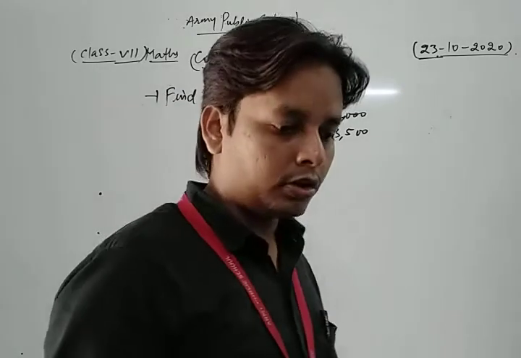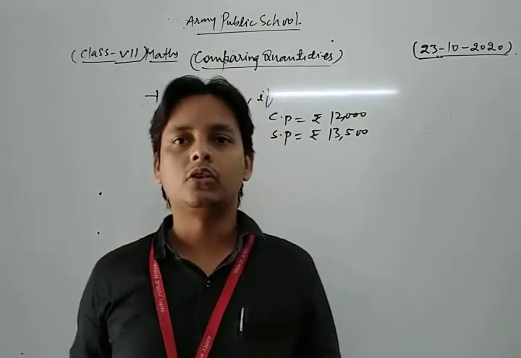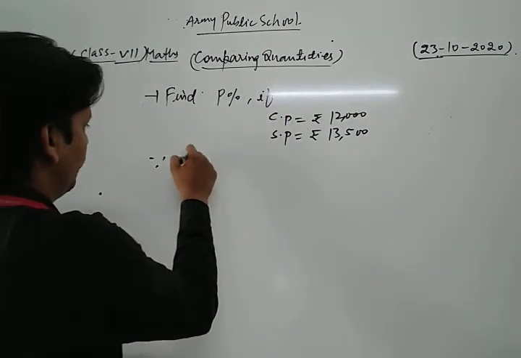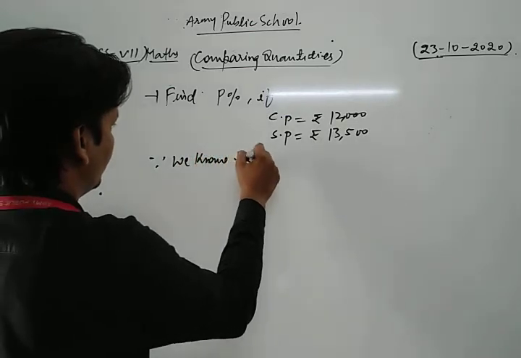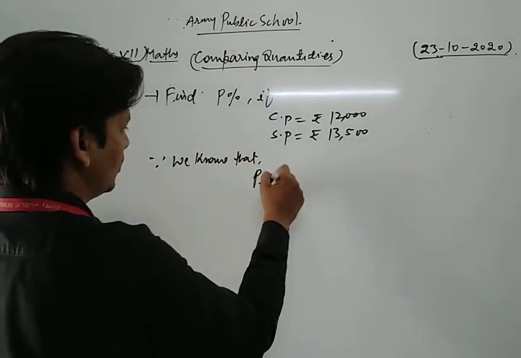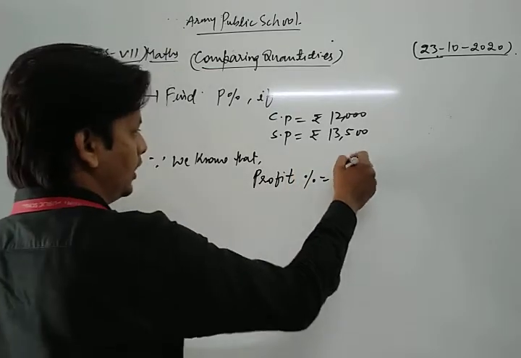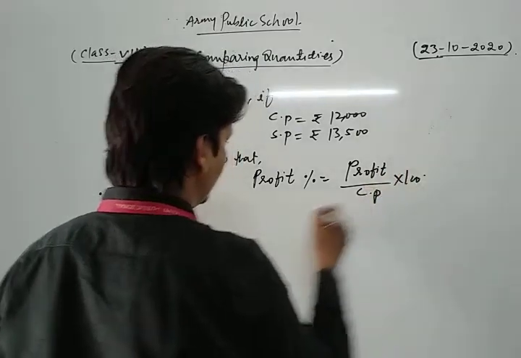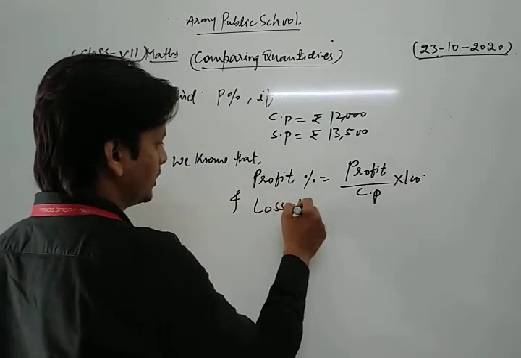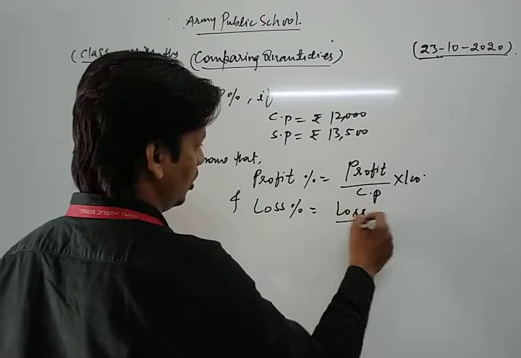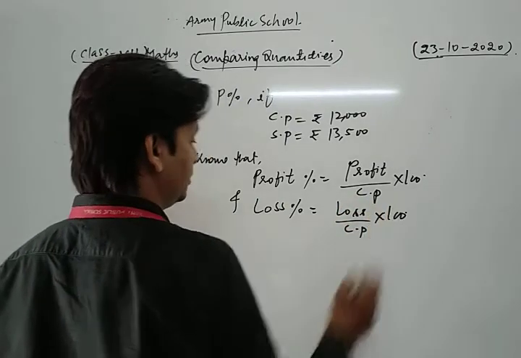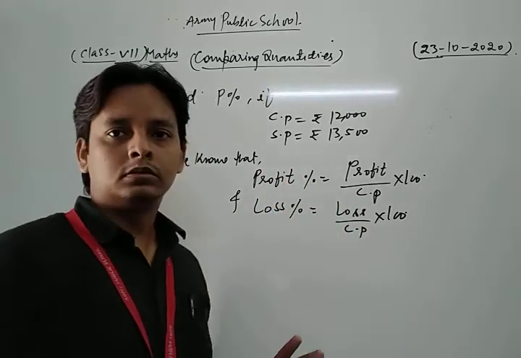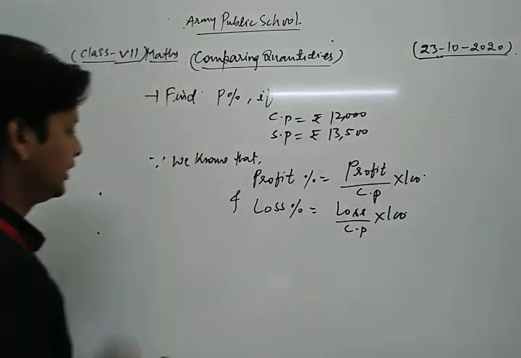Dear students, profit percent or loss percent, both are found on the cost price. Since we know that profit percent is equal to profit upon cost price into 100, and the formula for loss percent is equal to loss upon cost price into 100. Means both profit percent and loss percent are found on CP always. Now we will take that question.